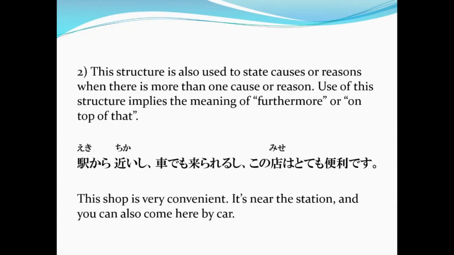So in the sentence pattern, you can see why the speaker is saying that the shop is convenient. The reason for that is it's near the station and you can come by car. That's why we use the plain form shi sentence structure. There are two reasons for this sentence. Wakarimashita minasan? Wakatta ne?